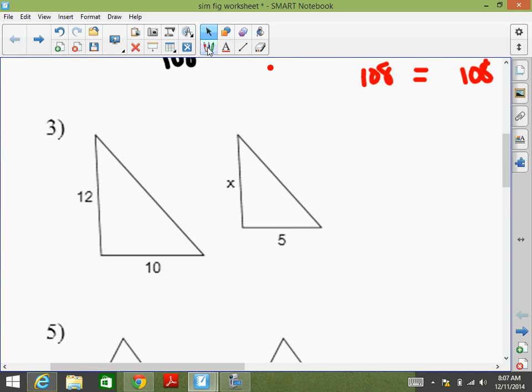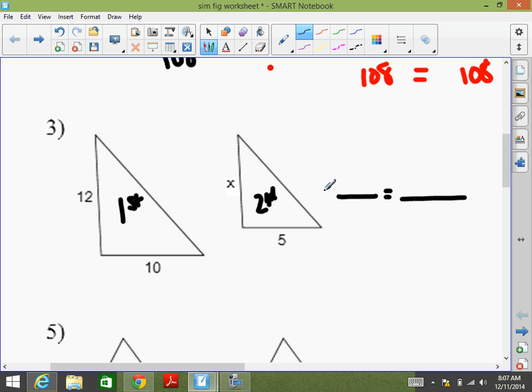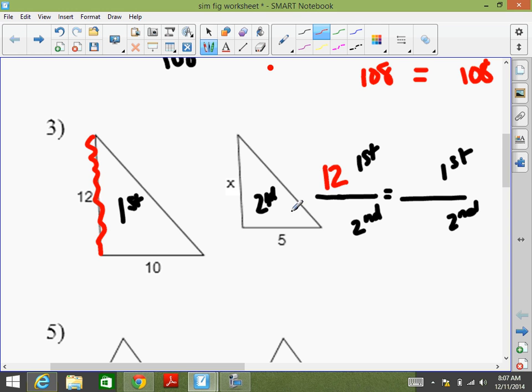Let's do a third one. Here's our first. Here's our second. So let's set up our fraction bars here for our proportion. First goes on top. Our second shape numbers go on the bottom. Okay, choose something to start with from the first shape. Okay, so we want to start with 12. 12 matches with what from the second shape?